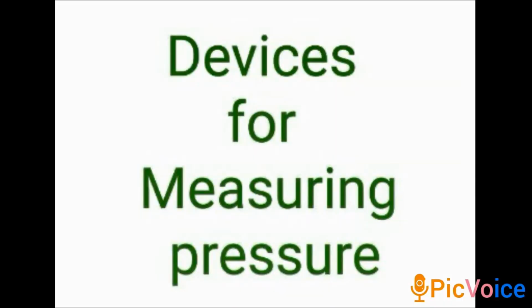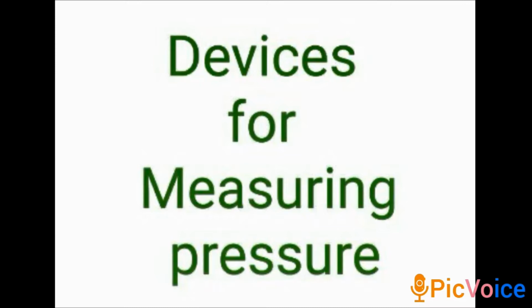The next topic that we are going to see is devices for measuring pressure. Manometer. Manometer is the device that is used to measure pressure. The first device that is used to measure pressure is manometer. This manometer is an instrument that is used to measure the pressure.